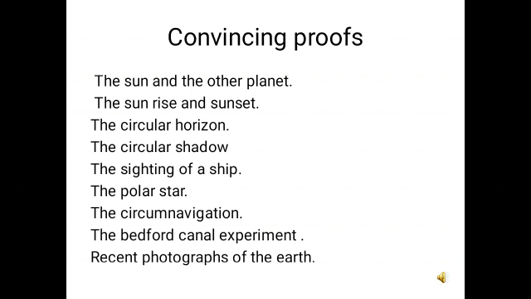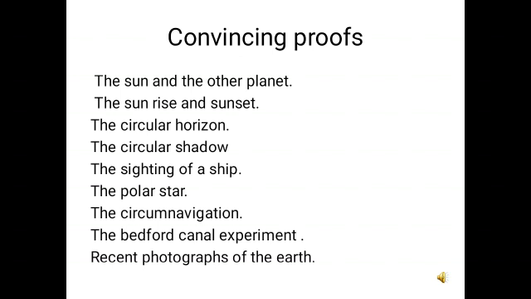Another example is about a ship which is approaching towards the shore. Whenever you are standing on a shore and you see a ship approaching, first we see just the topmost tip of the ship. When you wait for some time, gradually the tip and the pole of the ship appear. After a few more minutes, or maybe half an hour, you see the topmost part of the ship. And as the ship comes closer, the entire ship is visible. Why is it so? It is due to the circular planet.